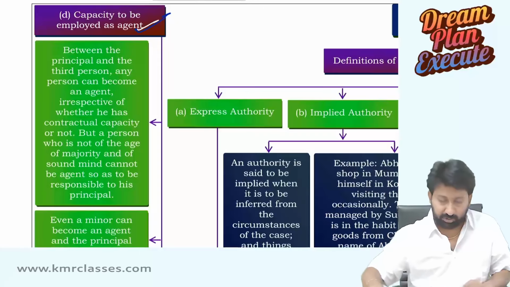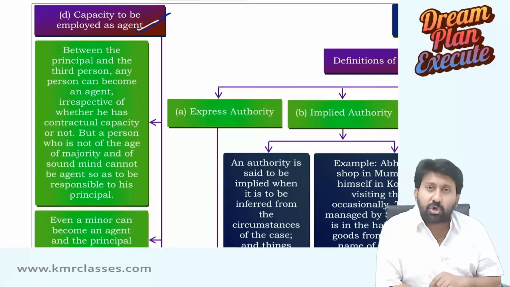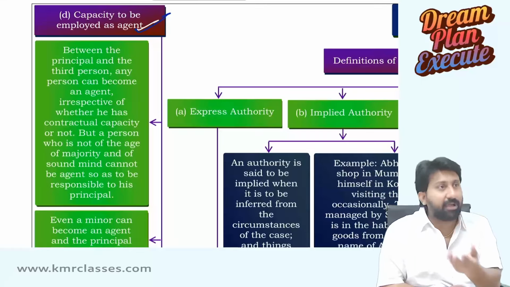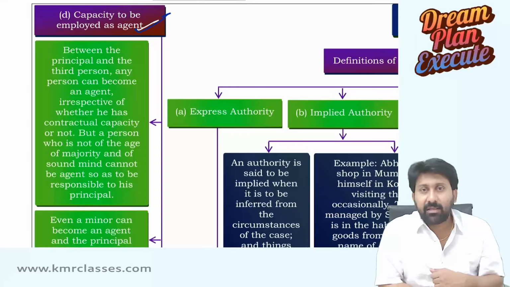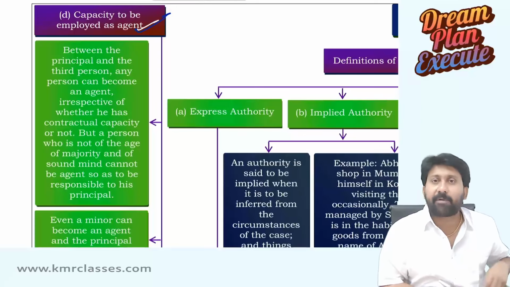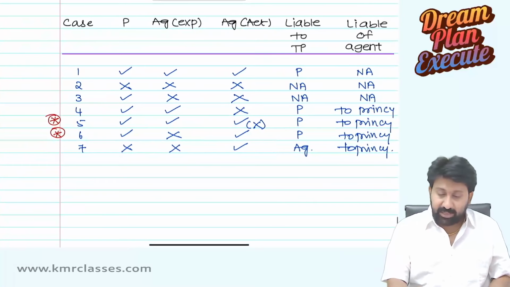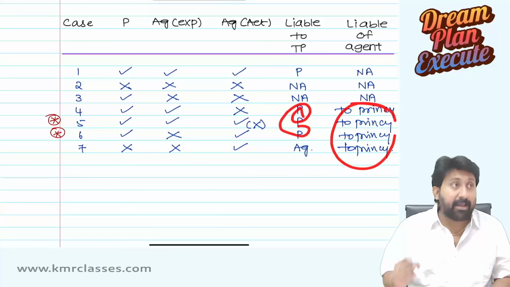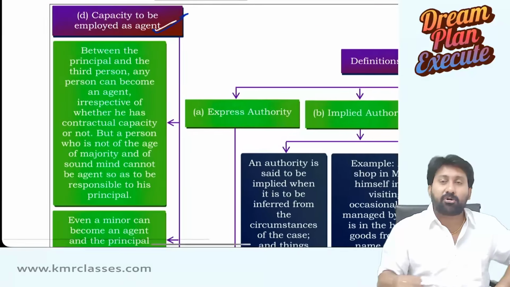Okay. So see here. What we said, can a minor become an agent? Yes. Can an unsound man become an agent? Yes. Then what will happen if he does some wrong? The third party, the principal will be liable. Unnecessarily, why you kept a minor and why you are feeling bad? Why you kept an unsound man and why you are feeling bad? So responsibility is with the principal if you are appointing a wrong agent. But the problem is in the table what I said. The third party, the principal is liable, but to the principal, will the agent become liable or not? That liability will not get attracted if a minor or unsound mind is there.